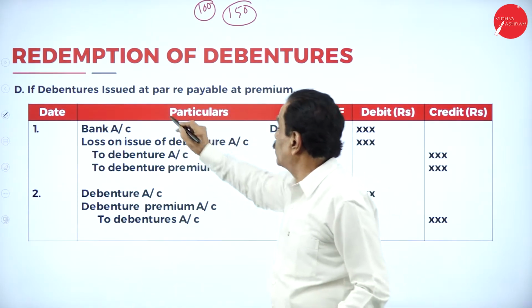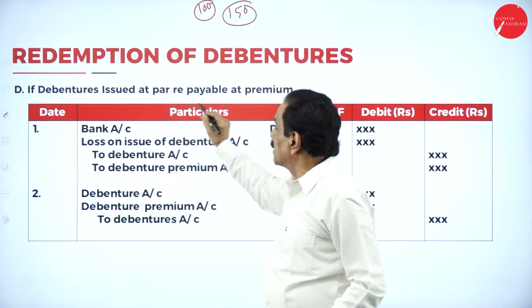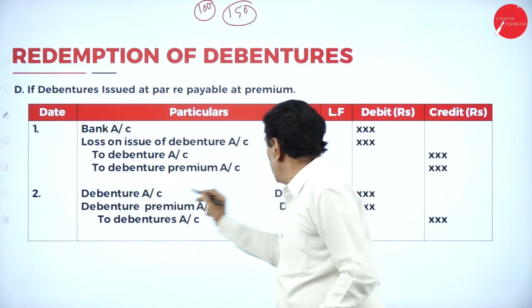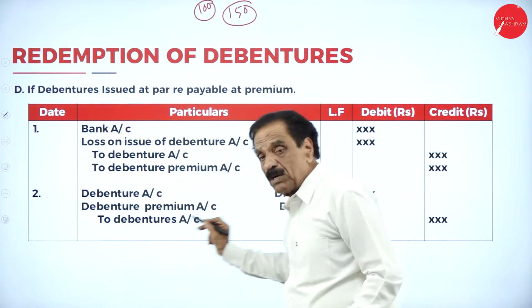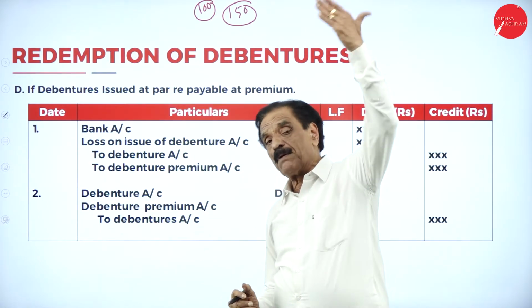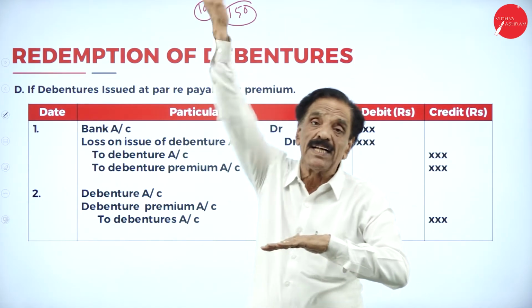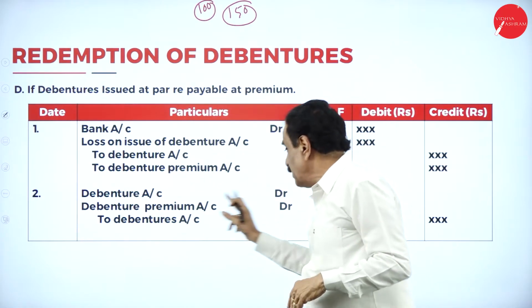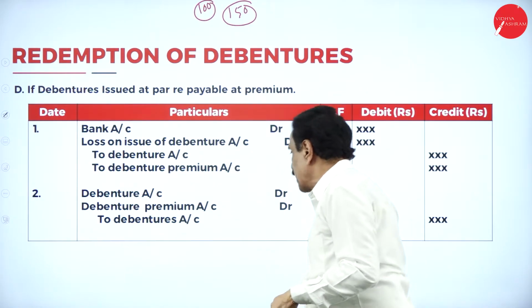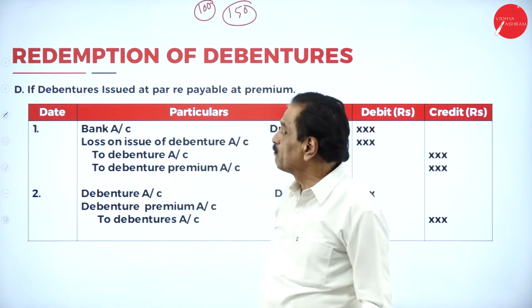Now, issued at par, repayable at premium: debenture account debit, debenture premium account debit to debenture. So, taken at a lower value, paid at a higher value. What's the meaning? Taken at a lower value, paid at a higher value. This is debenture account debit, debenture premium account debit to debenture. These are all the conditions we are going to do. Next one.